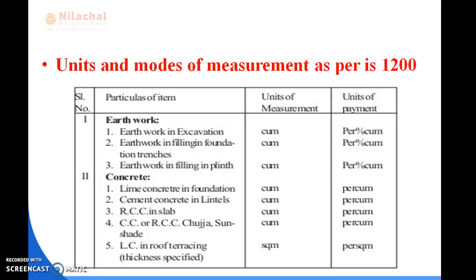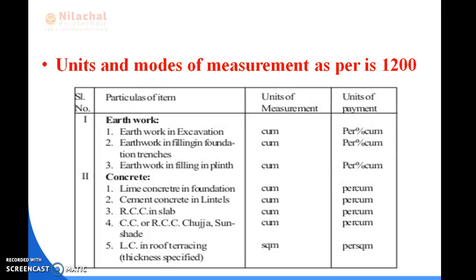The earthwork excavation unit is cubic meter, and its payment unit is also per cubic meter. Just for example, the earthwork excavation for a certain work is 1000 cubic meters. Then the unit of payment is defined per cubic meter. Suppose the rate per cubic meter is 200. Then 1000 cubic meters is 200 into 1000. Then we can define by the rules.